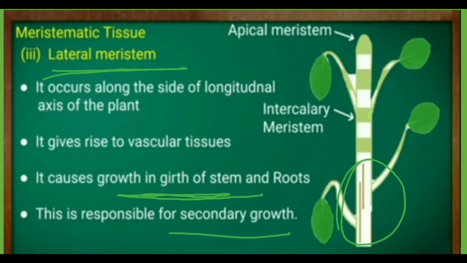Primary growth is cell elongation, where the plant is increasing in height. But when the plant is increasing in diameter or its girth is increasing, we call it secondary growth. So these are the three types of meristematic tissues in plants: apical meristem, intercalary meristem, and lateral meristem.